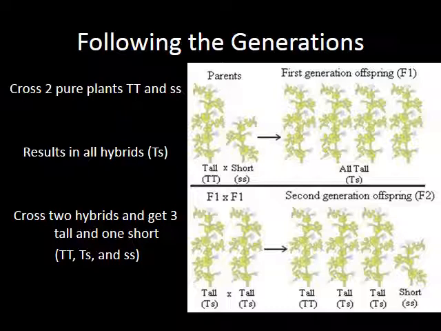That results in 3 tall plants and 1 short plant. If we look at the genotypes, we would see that's big T big T, homozygous dominant, big T little t, heterozygous, and little t little t, homozygous recessive. So you see the progression from the parent P1 to the F1 to the F2 generation.